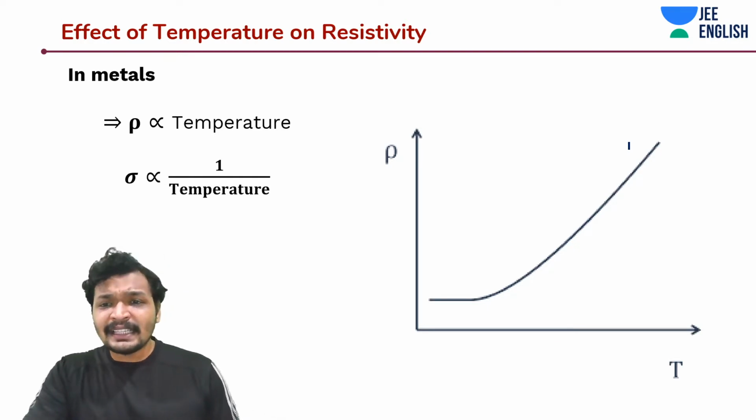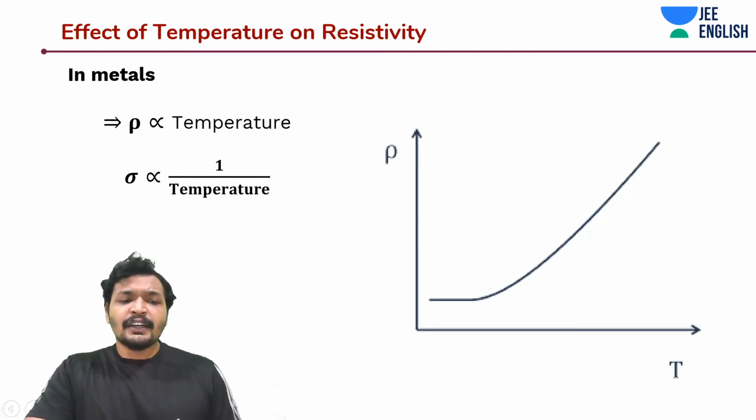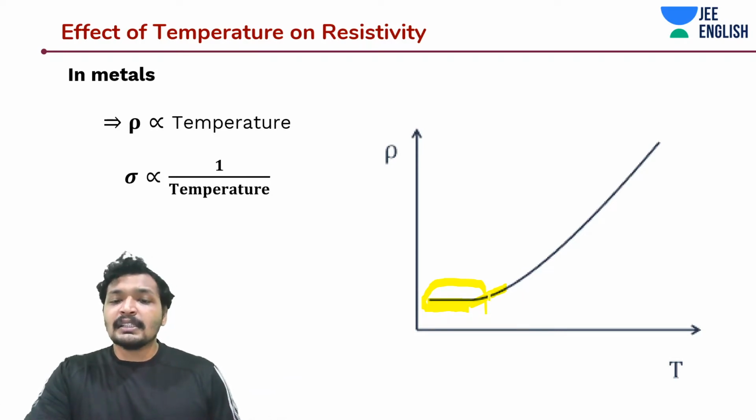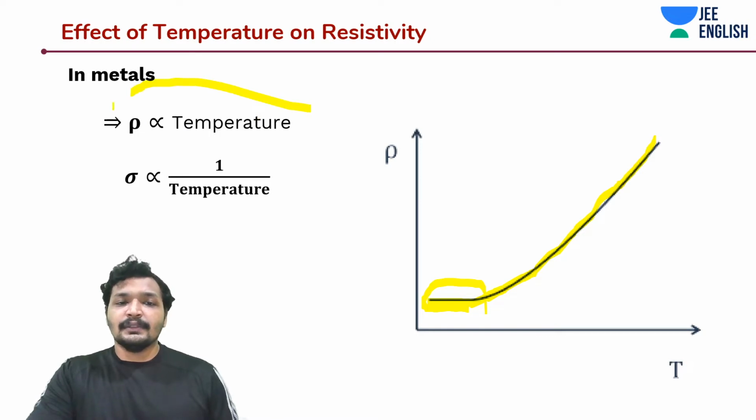This is sort of an ideal case, like a case for copper, where initially the resistivity is not really responding to the temperature, and suddenly as the temperature increases, the resistivity also increases, and the conductivity decreases.